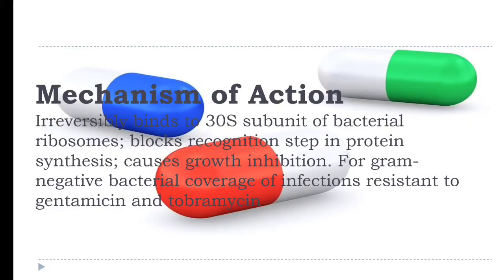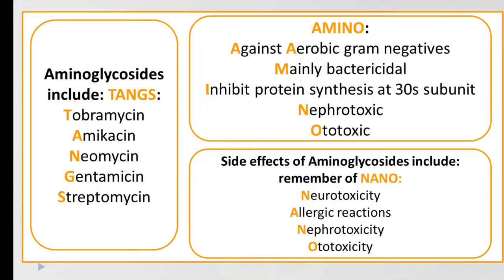Mechanism of action: it irreversibly binds to the 30S subunit of the bacterial ribosome and blocks the recognition step in protein synthesis. So ultimately there is no protein synthesis, so it inhibits the growth of the bacteria. It covers gram-negative bacterial infections, including those resistant to gentamicin and tobramycin.